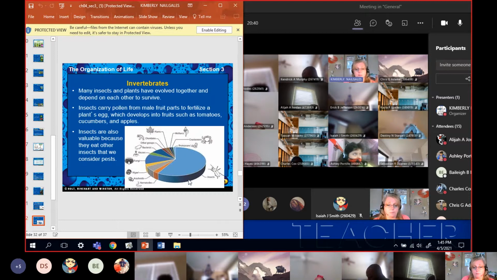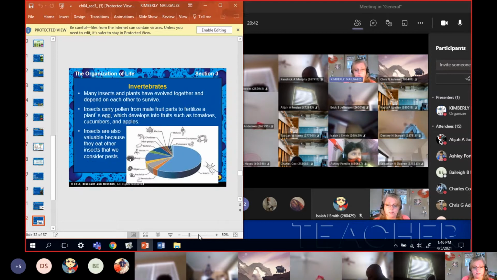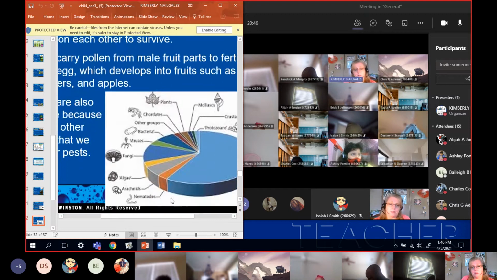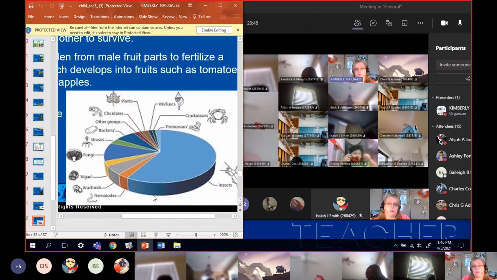But look at this breakdown here. Let's see if I can get this picture big for you. Look at this pie chart. This is every organism on the earth. Every living organism, the stuff we've been trying to put into kingdoms. This is all of them. We even have viruses, which doesn't count as a living thing. Here's the bacteria right here, and here's the funguses right here. Can you see where my mouse is at? And here's the algae.